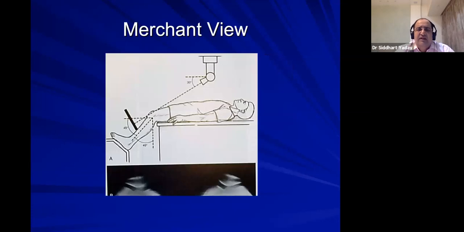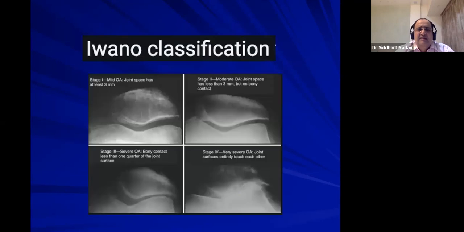Next is the Merchant view, which is very rare and very difficult to do, and I always struggle. If it is correctly done, it gives you a lot of information. Especially, you can classify patellofemoral osteoarthritis. This is the only way, by this Merchant view, to do the Iwano classification, stage 1, 2, 3, and 4. Because in stage 1 and 2, if you are doing TKR, you can leave the patella, and if you are doing stage 3 and 4, then patella replacement is required. And especially in stage 4, sometimes they have a tendency for lateral subluxation, and they require lateral release.